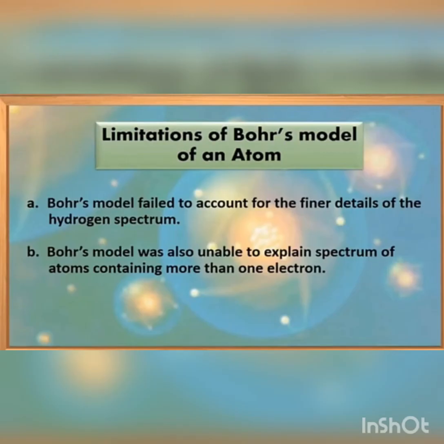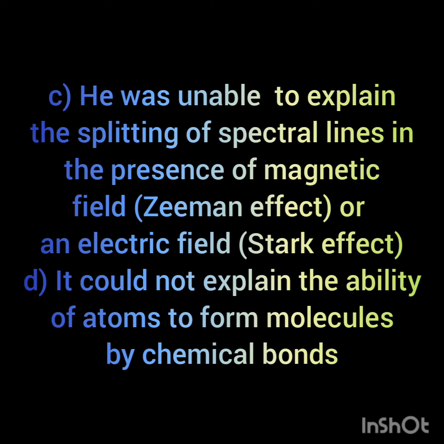Bohr's model of hydrogen atom was no doubt an improved nuclear model but could not account for the following points. He failed to explain the finer details of hydrogen spectrum and was unable to explain the spectrum of atoms containing more than one electron. He was unable to explain the splitting of spectral lines in presence of a magnetic field, called Zeeman effect, or an electric field, called Stark effect. It could not explain the ability of atoms to form molecules by chemical bonds.